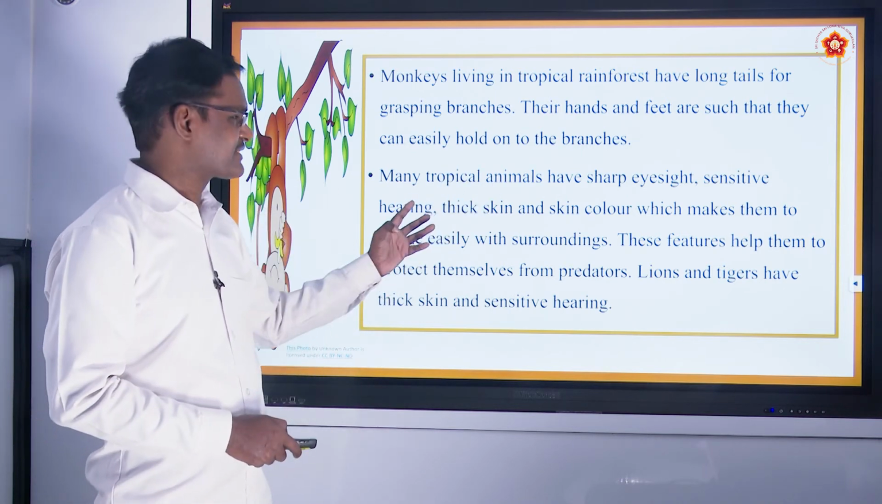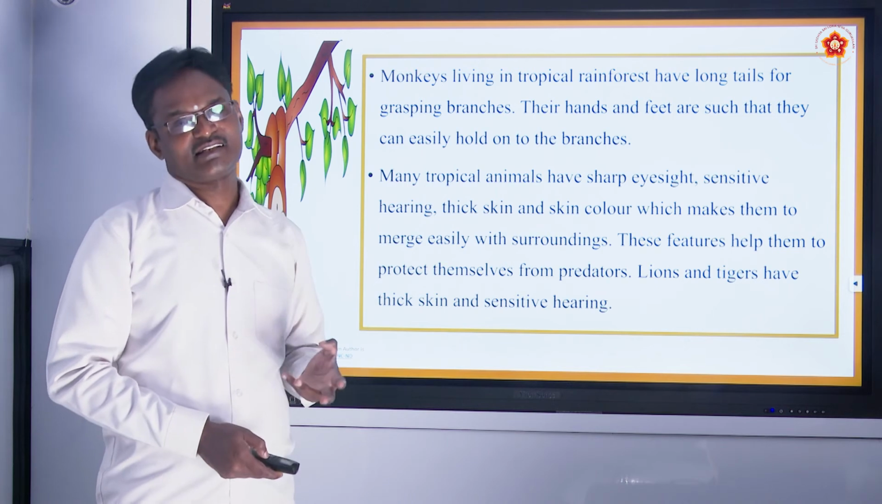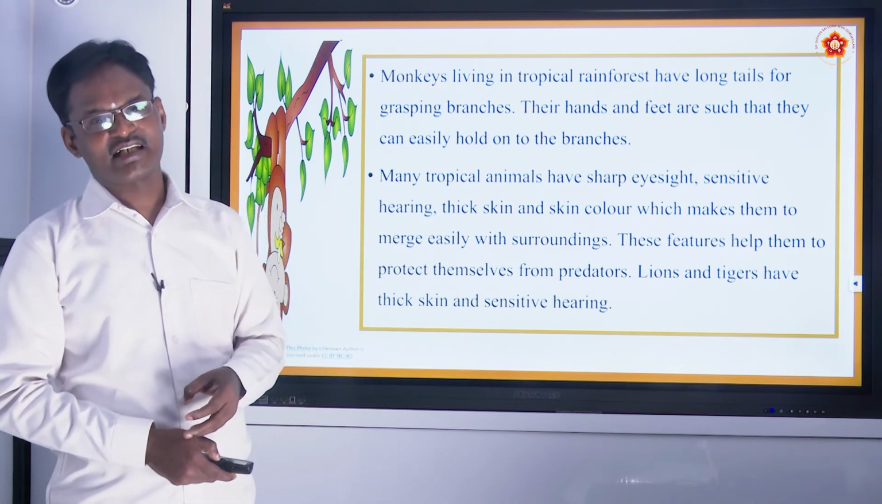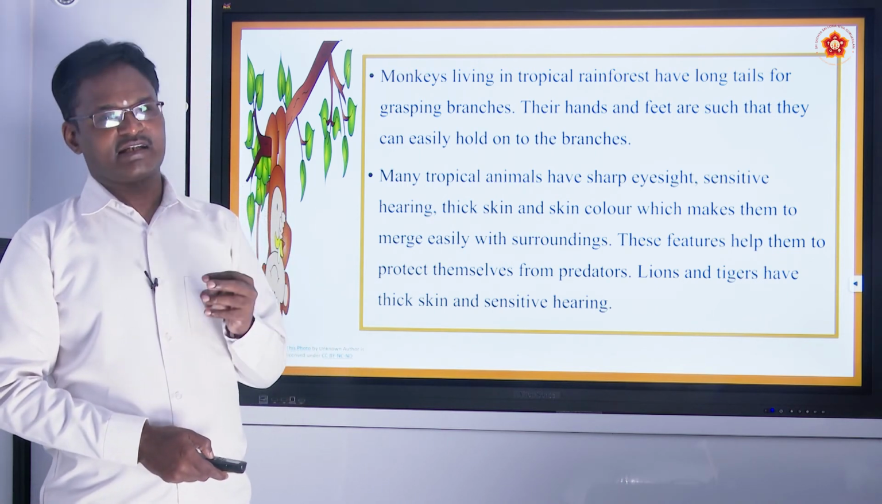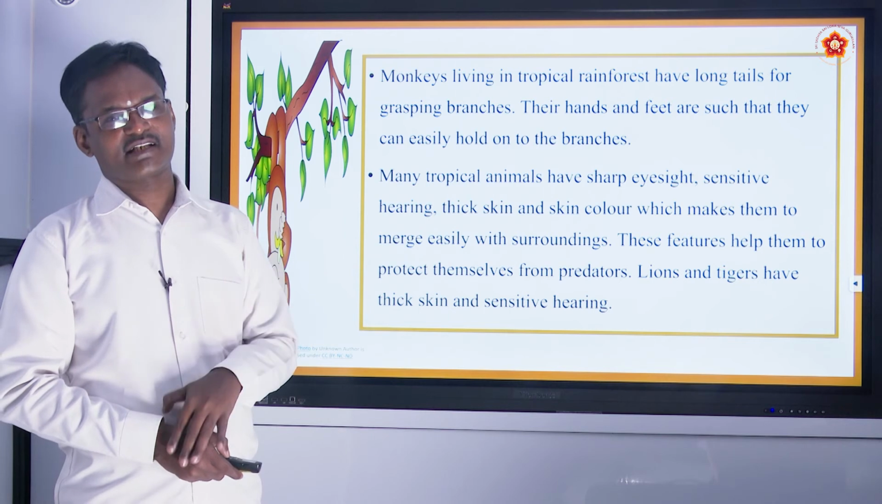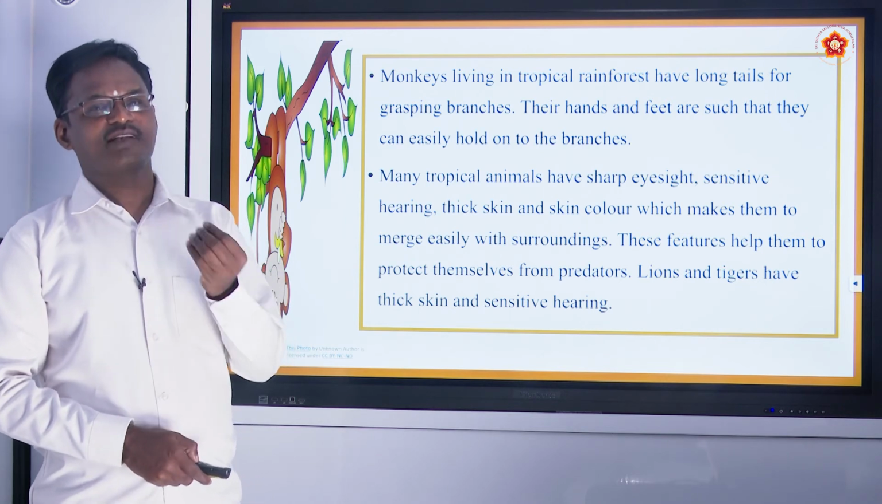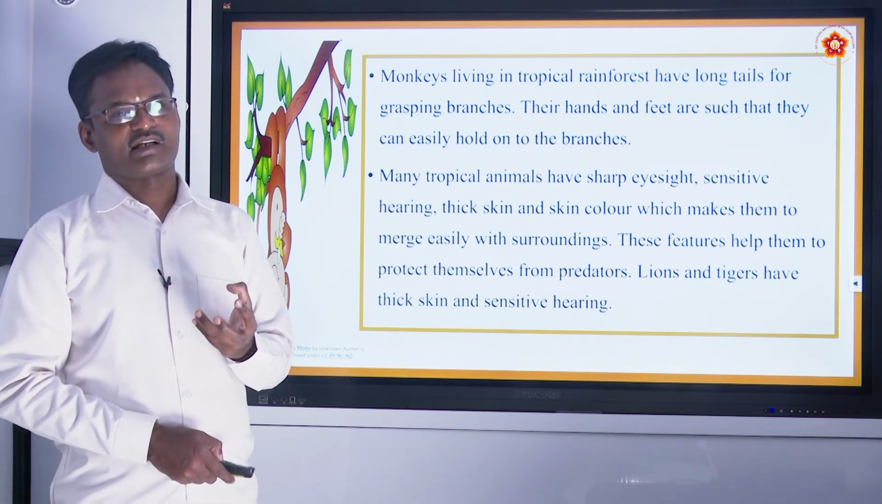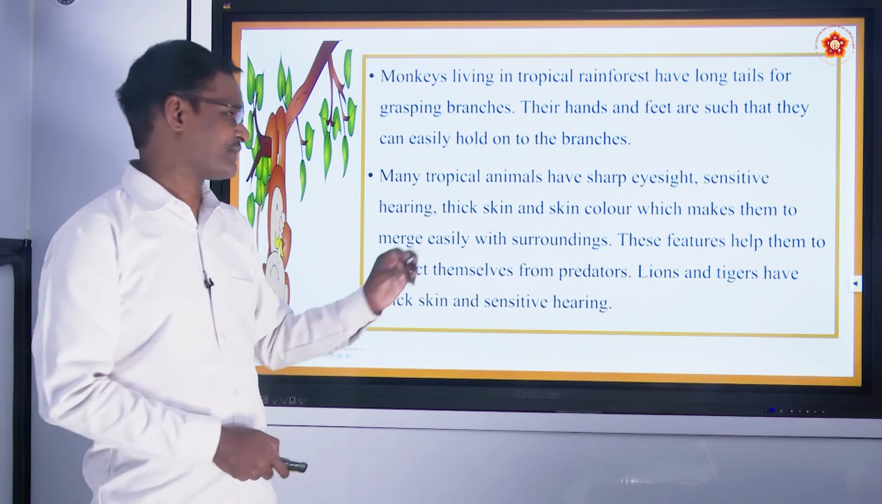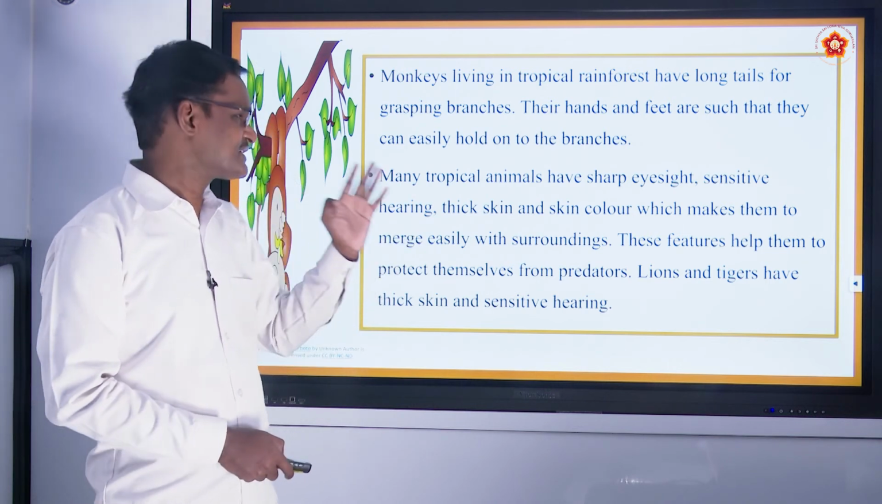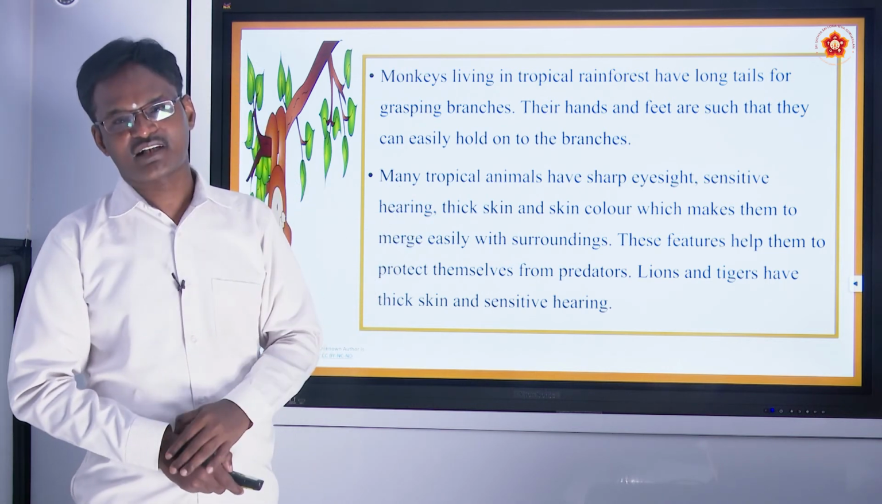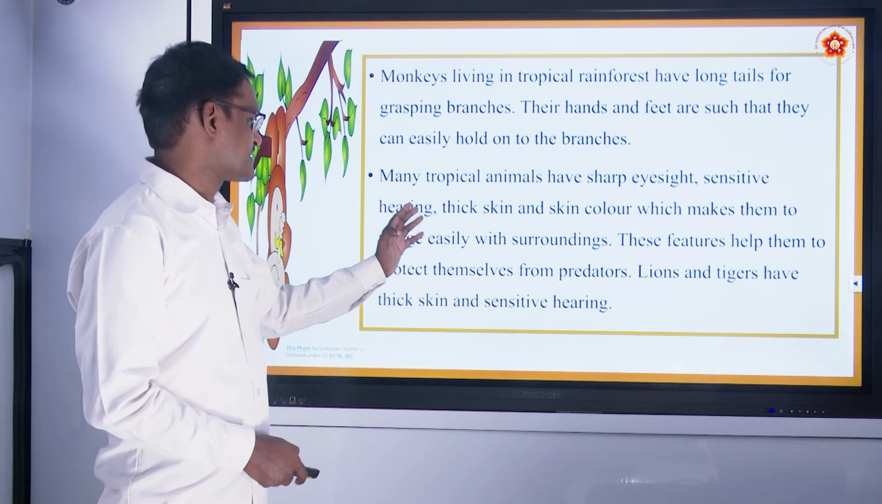Not only that, they will have sensitive hearing, like snakes. Snakes have sensitive hearing, even though they don't have ears. With the help of the skin, which has a sensing property, a reflex action, they can easily sense who is coming and who is not coming. That is called sensitive hearing.